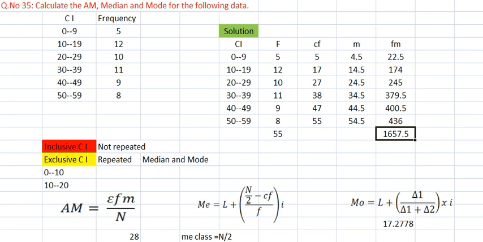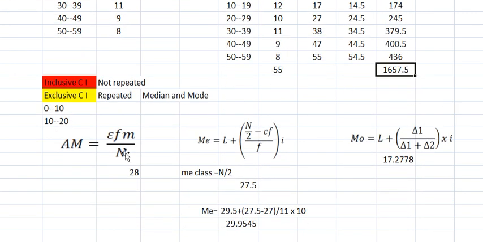Now we will move to the solution. So what is your fm total? 1657.5. 1657.5 divided by N. N is 55, if you see here, 55 is the N. So the answer is 30.1313, or you can round it to 30. You make it a round figure. Clear? Then move to the median now.